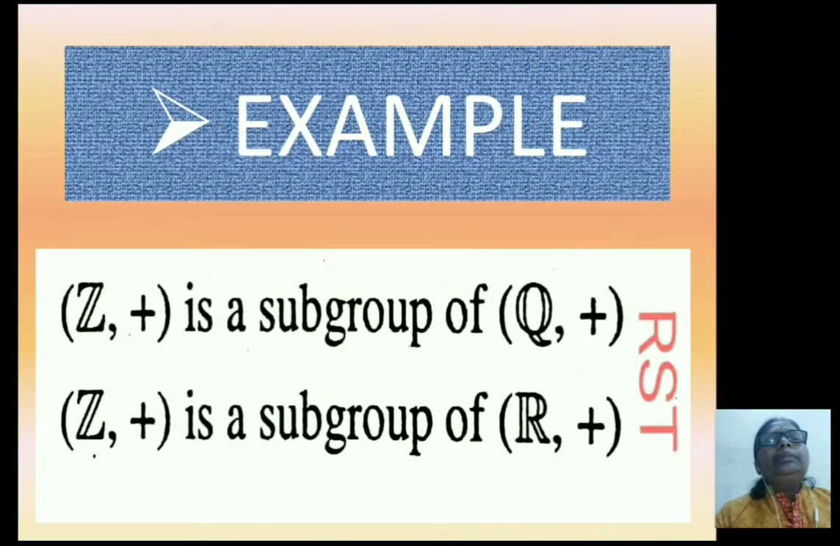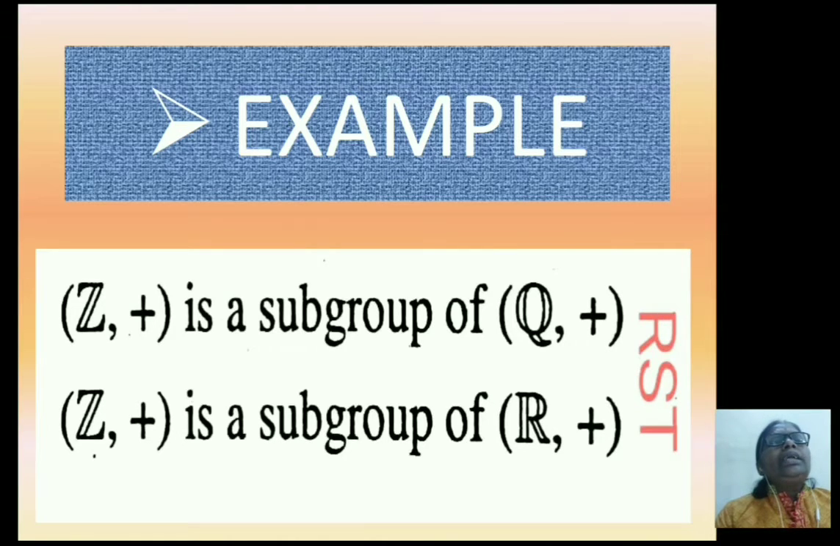For example, (Z, +) is a subgroup of (Q, +), where Z is the set of integers, plus means addition operation, and Q means the set of rational numbers. Binary operation is plus. Here binary operation plus is same and Z is a subset of Q.